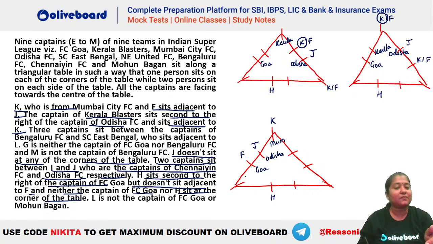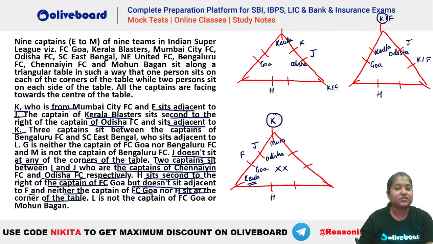In the third case, where should we have your Kerala? Odisha ke second right mein we have Kerala. So you can see Kerala will be here. But the problem with this one will be that K and Kerala are not neighboring each other. They should be adjacent to each other. That is why this case now becomes invalid. So either the first or the second case will be the valid one. I hope this is clear till here.